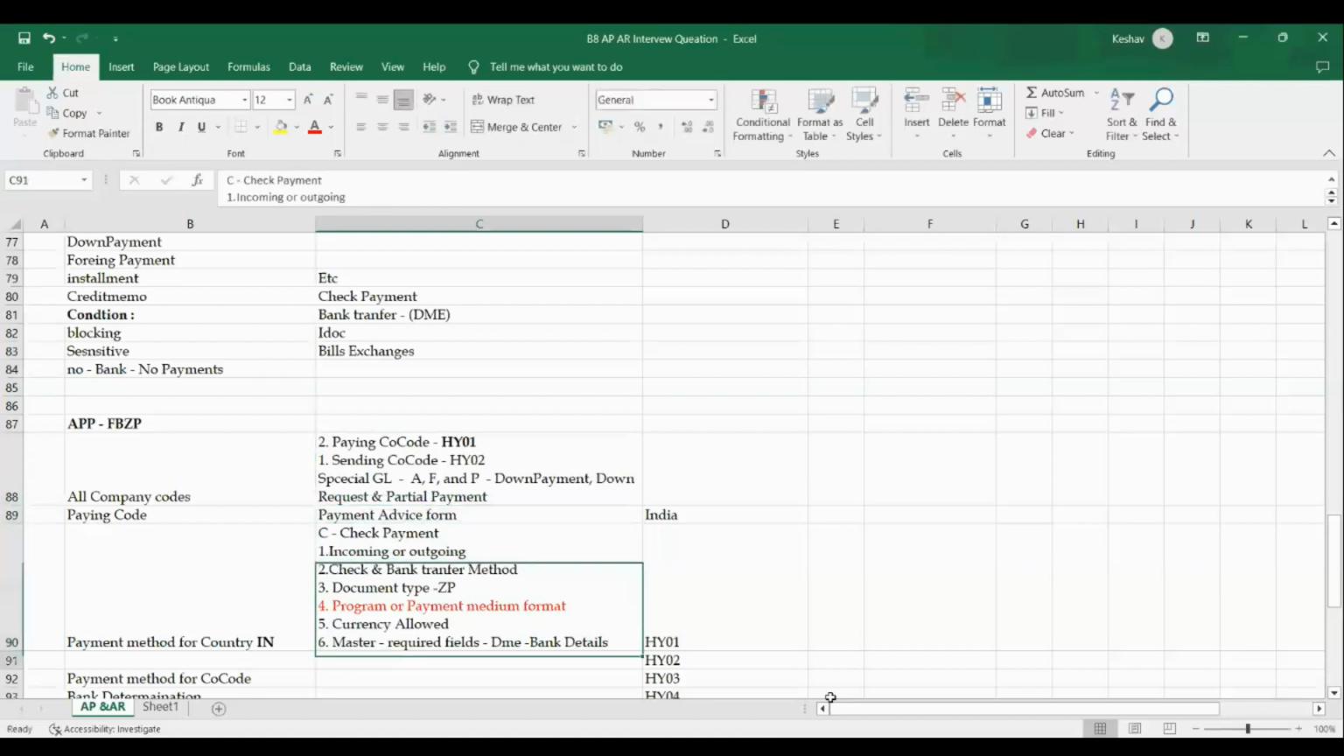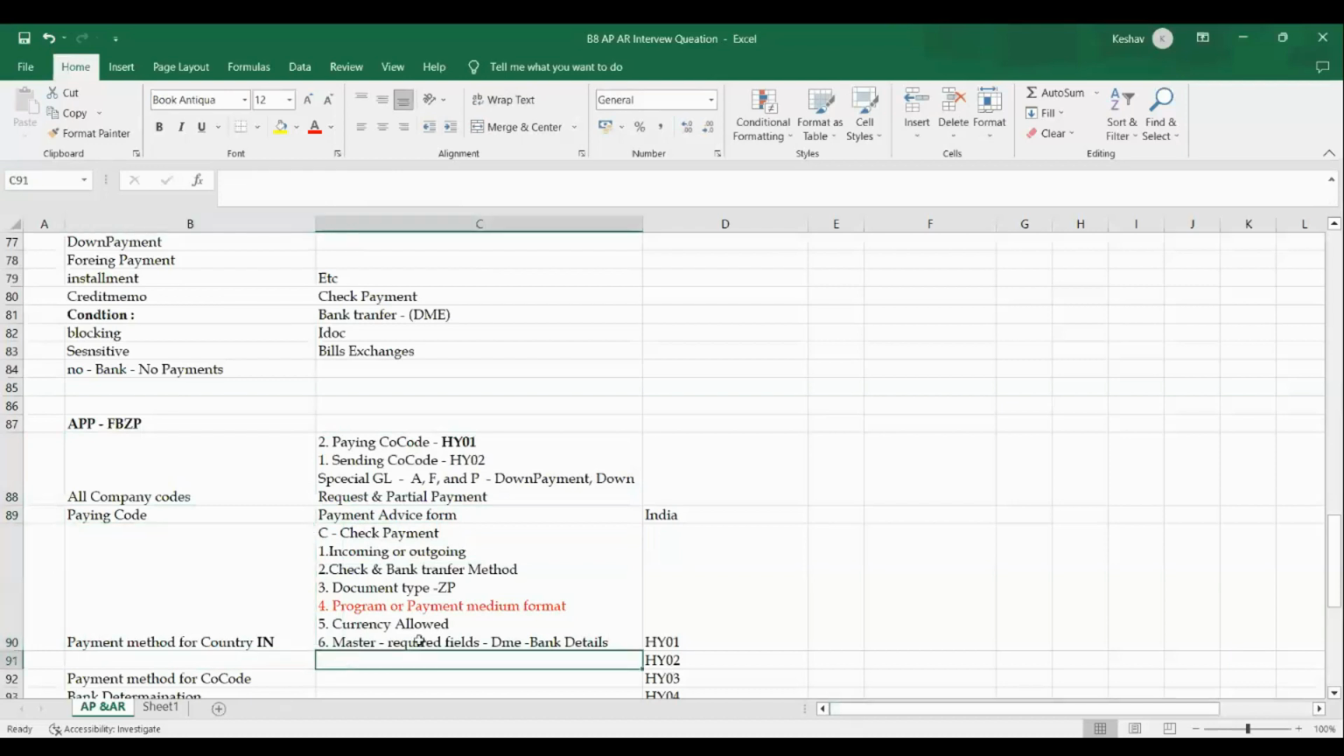All these 6 points you can address: whether it is incoming or outgoing, or a check or payment, or the document type we need to tell. The program is very important, currency is allowed, and master data required fields. All this we can tell them. So out of 5 steps, I can say the very important step is the payment method. There are 5 pieces of information we need to tell, right?